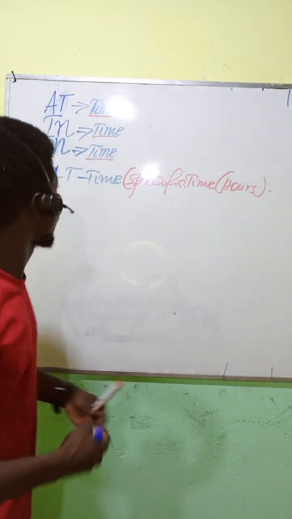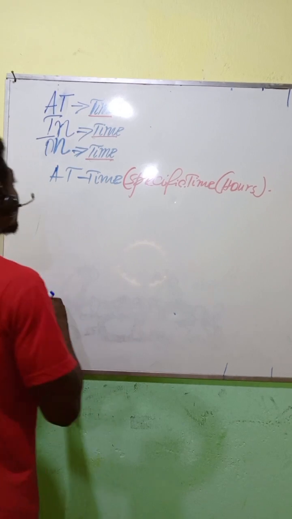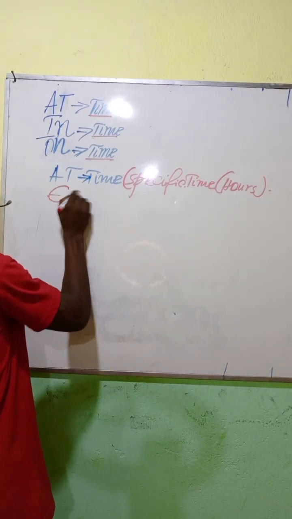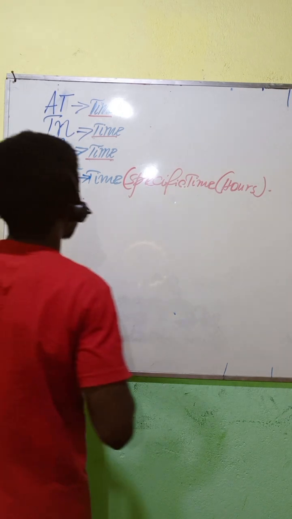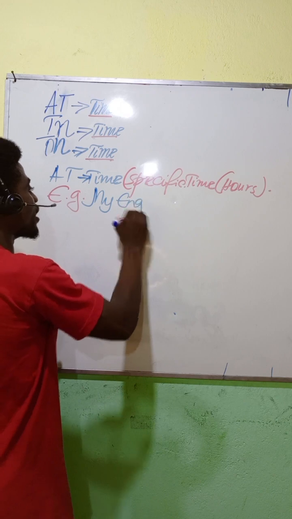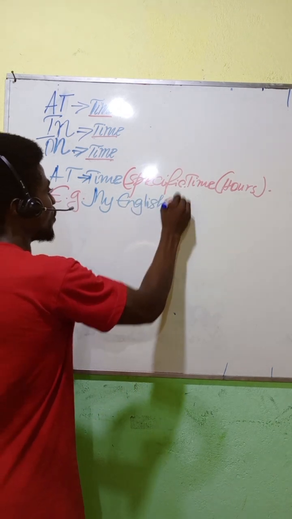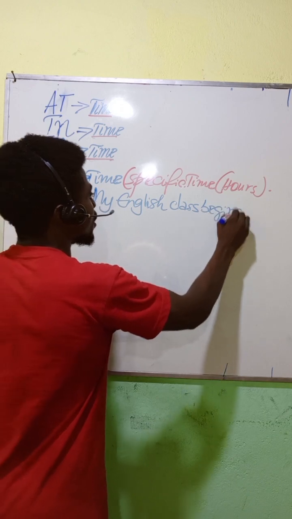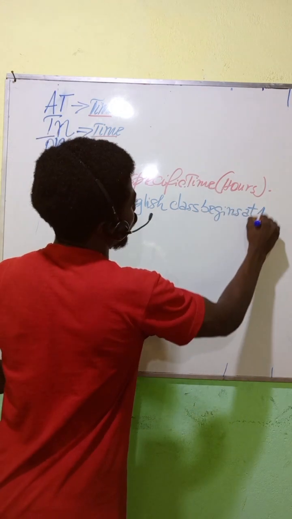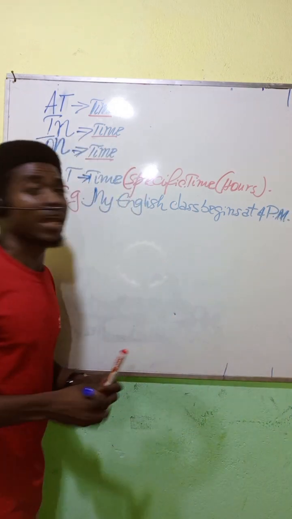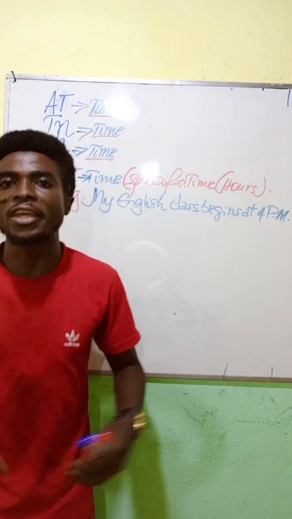Like if I want to say in English, using the preposition at, I can say: my English class begins at 4 p.m.